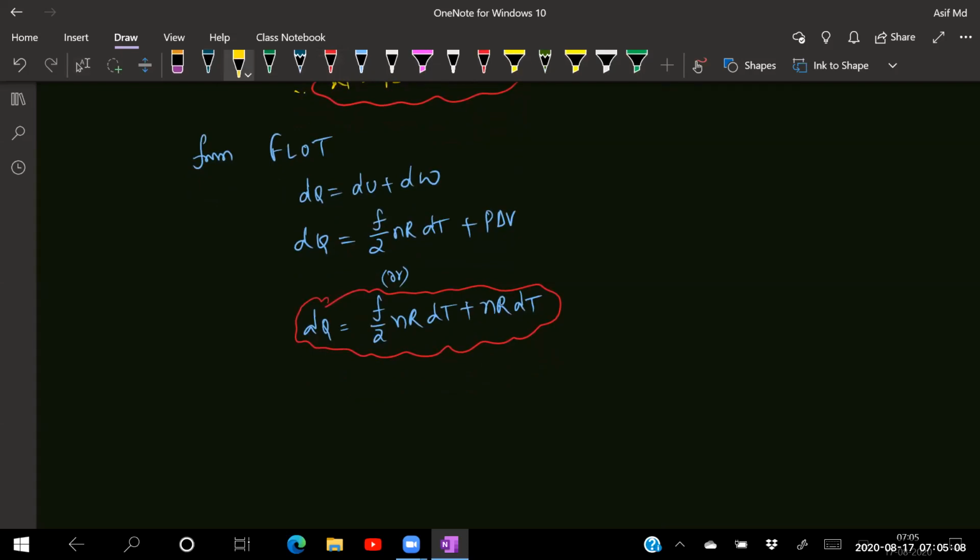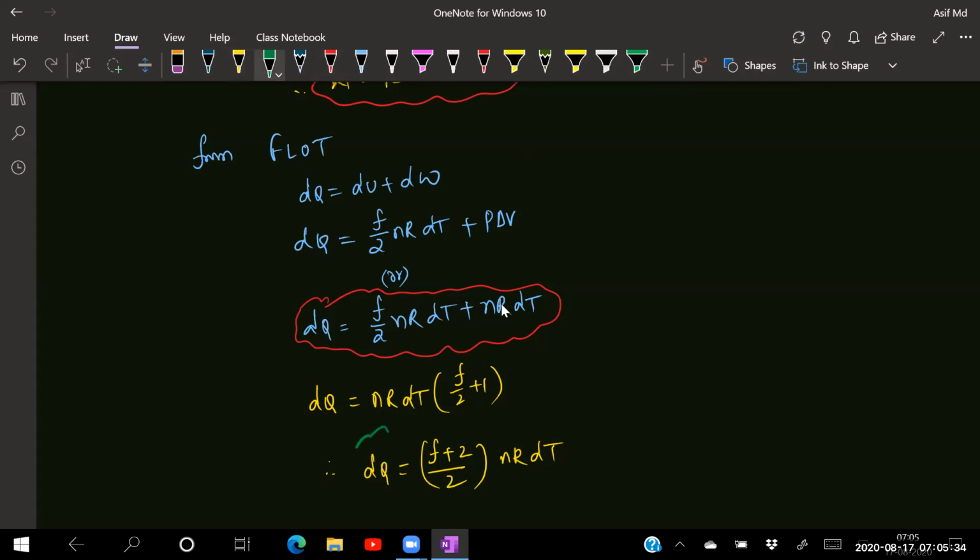Is it clear? So from this one dq is equal to, can I take anything common in this one, beta? nR and dT. So this will become f by 2 plus 1. Therefore dq is equal to (f plus 2) divided by 2 into nR into dT. So if I know the degrees of freedom, I can calculate the dq value for the isobaric process also.